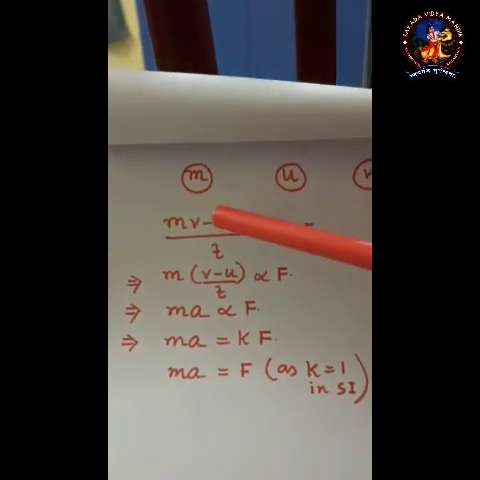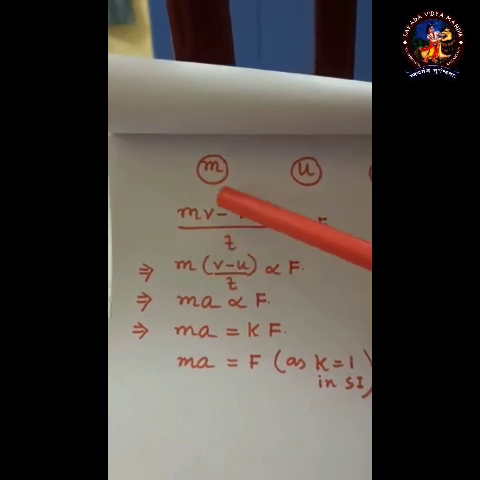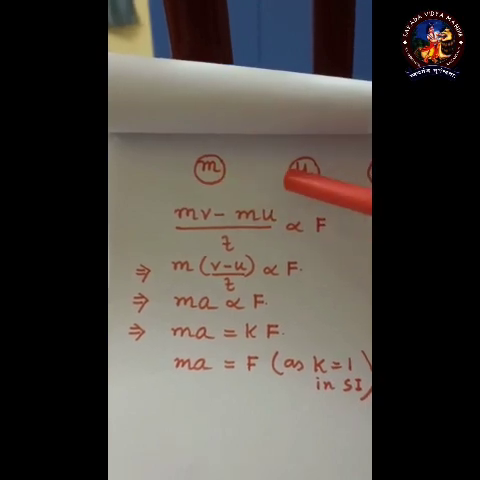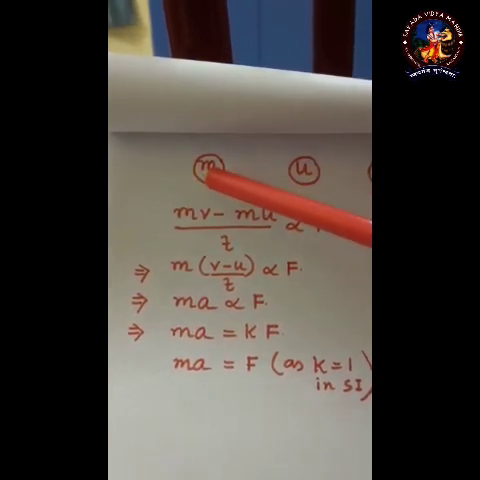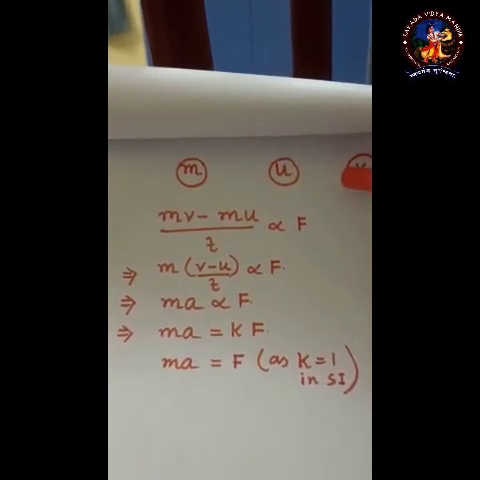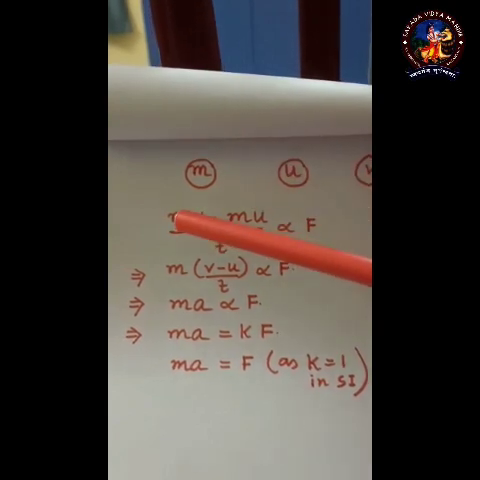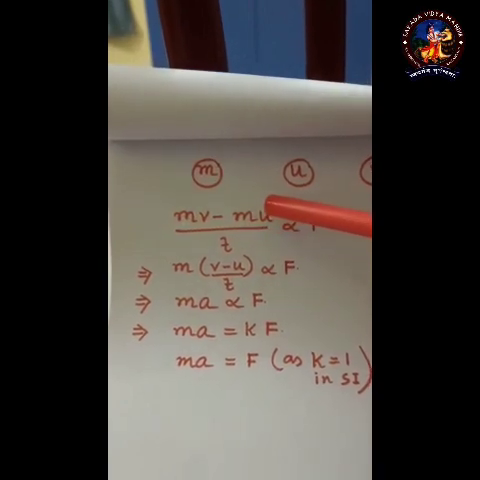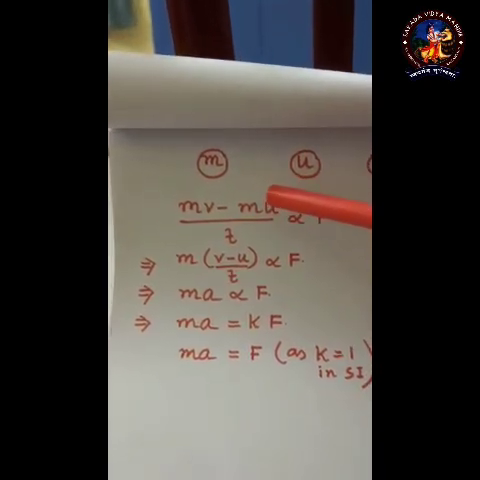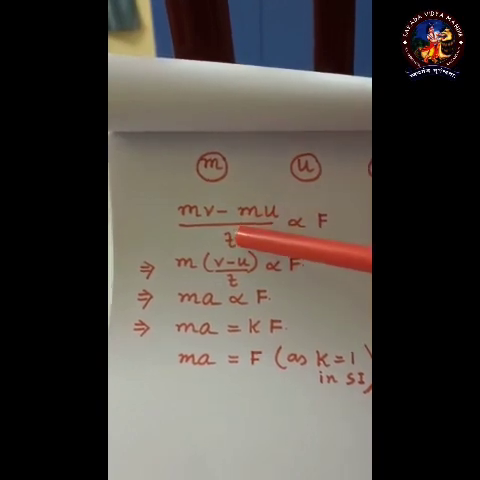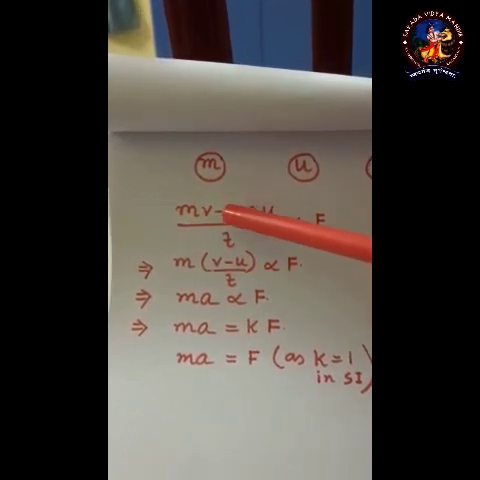Now what happens if we go for the change of momentum? What I told: momentum is the product of mass and velocity. So initial momentum is mu and final momentum is mv. If we go for the change of momentum, what will come? mv minus mu. That is the change of momentum. Now what is the statement? Rate of change of momentum is proportional to the force. If a force is applied and the change of momentum takes place in time t, then the rate of change of momentum is (mv minus mu) by t.